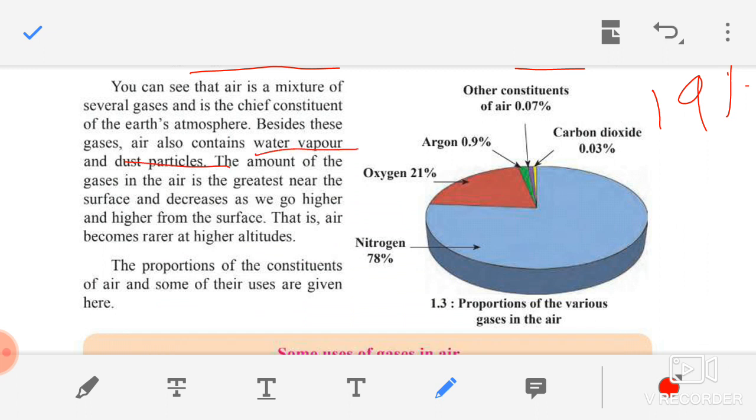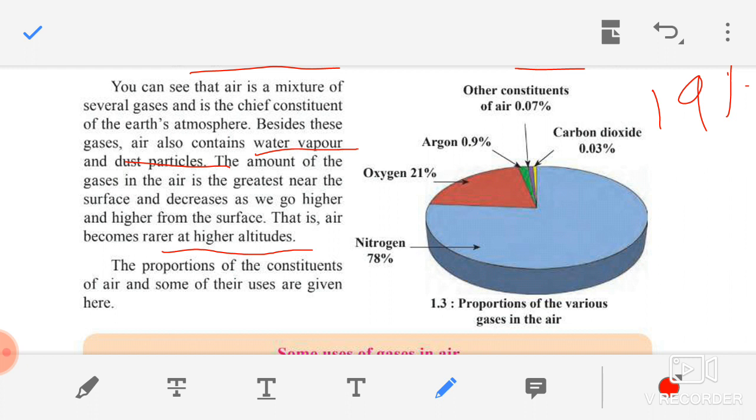Now children, we have to see further. The amount of gases in the air is greatest near the surface. Children, the nearest surface will have more gases, and as you go higher and higher, what happens? The number of gases goes on decreasing. That is, air becomes rarer at higher altitudes. So you go to the top places, what happens? The air becomes less at the top places.